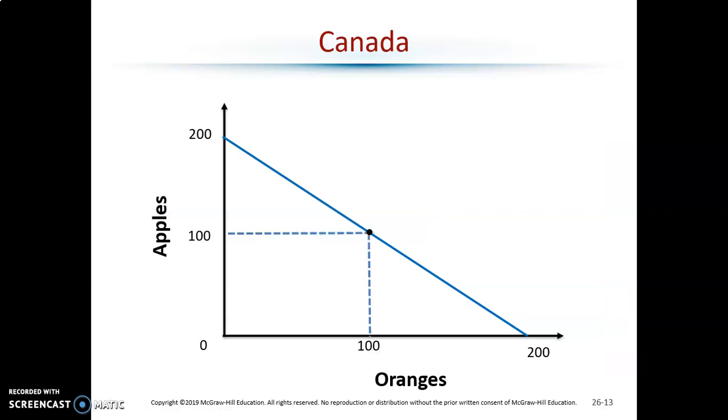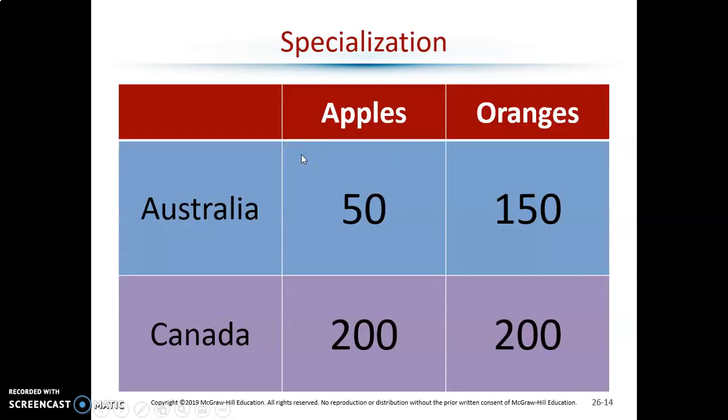So this first scenario here, we're looking at what happens if they specialize completely, meaning Canada decides that they're not going to make any more oranges. They're just going to make apples. That's where they have their comparative advantage. So they go from making 100 oranges and 100 apples to making 0 oranges and 200 apples.